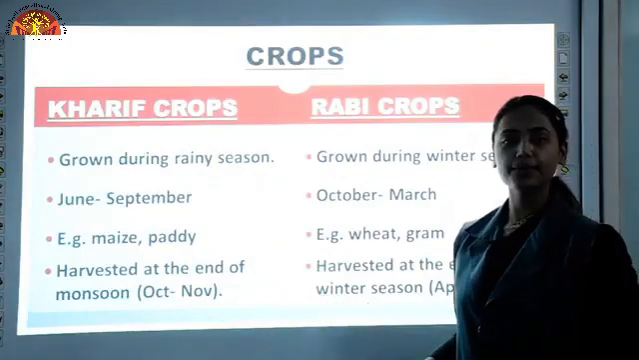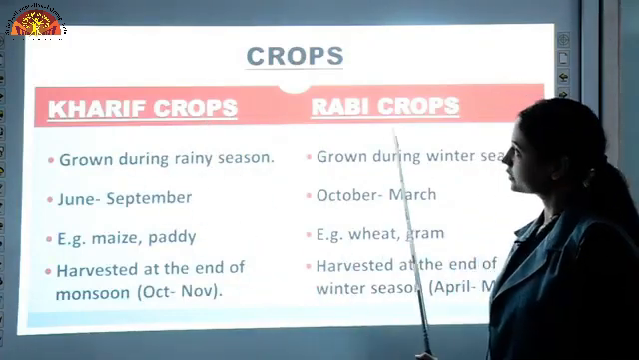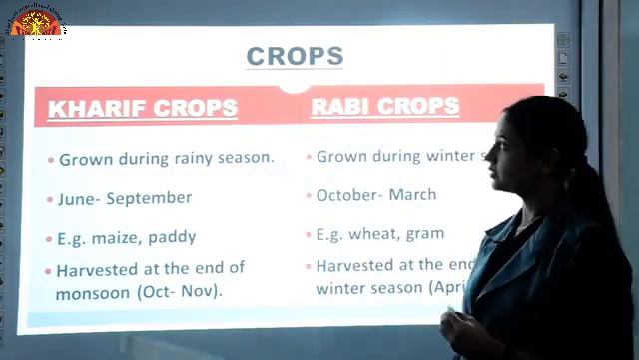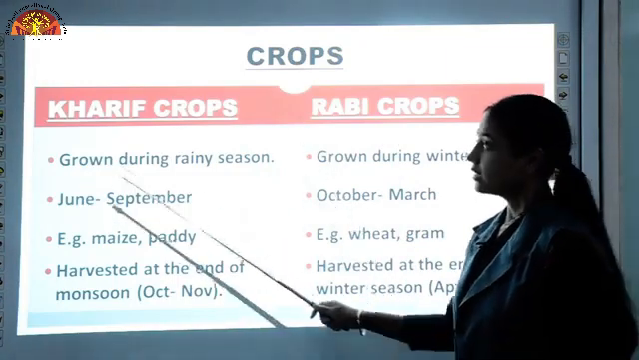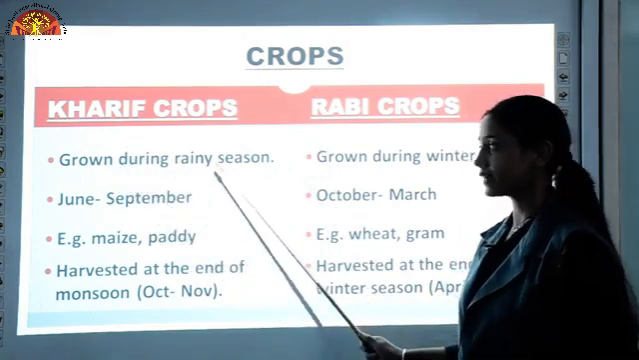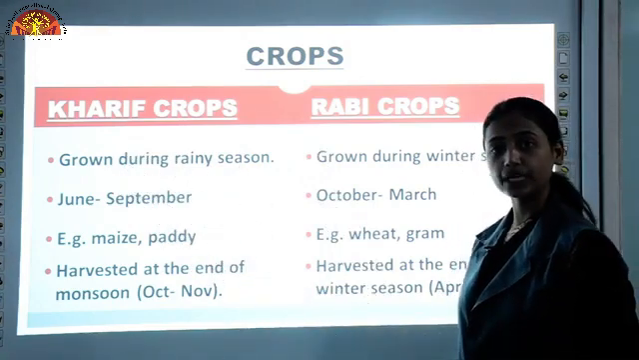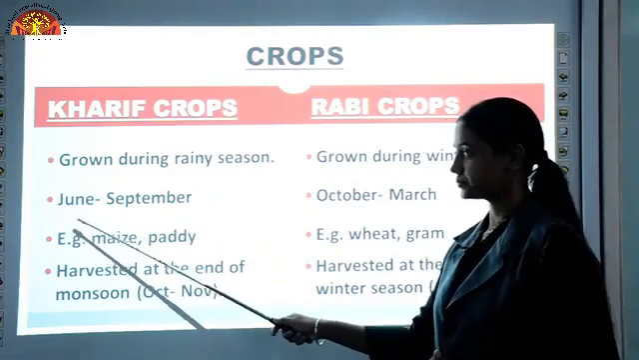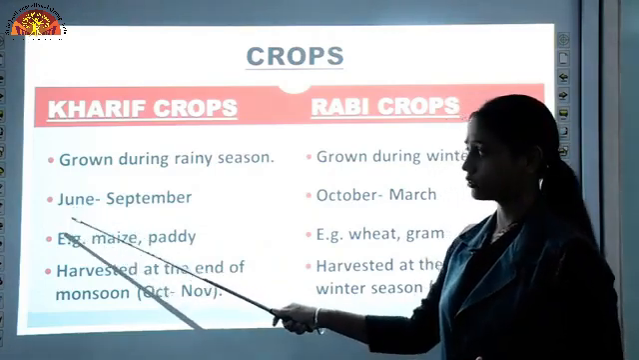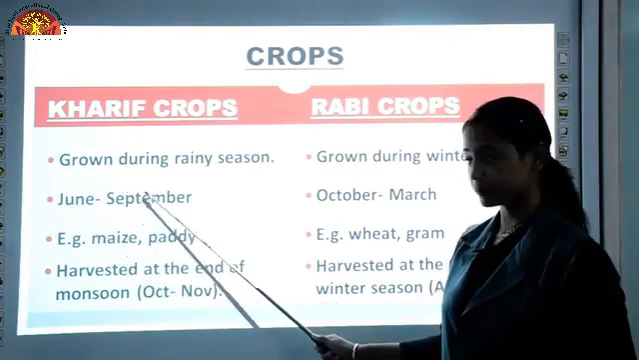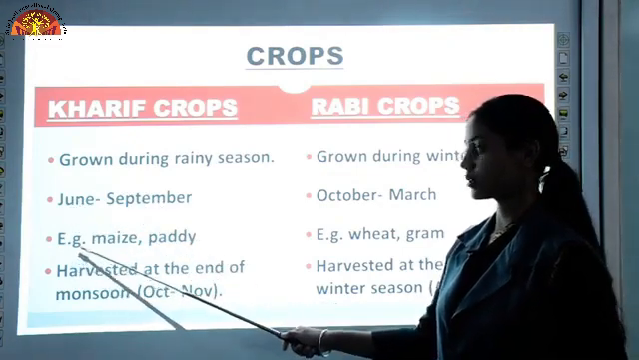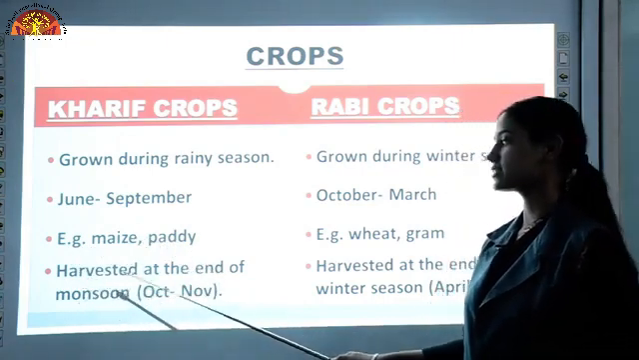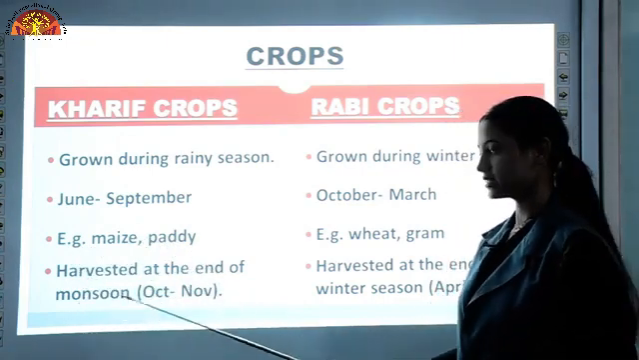Now we have two types of crops, kharif crops and rabi crops. Based on the climatic conditions, we have divided them into two types. Kharif crops are grown during the rainy season because these crops require plenty of water. They are grown during the months of June to September. Examples are maize and paddy, and they are harvested at the end of monsoon, that is, during October or November.